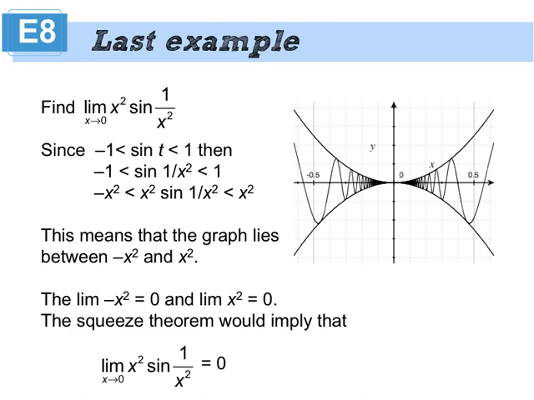So when you want to apply the sandwich theorem, you have to build your function from something very basic. So I started with a basic sine function and got to the function that I'm looking for by adding on to it. I changed t to 1 over x squared, then I multiplied everything by x squared. And I end up with the center part being this weird function that I don't know how to find the limit of. But I also ended up establishing that the two pieces of bread were x squared and negative x squared. And I can find the limit of each of those as they get closer.